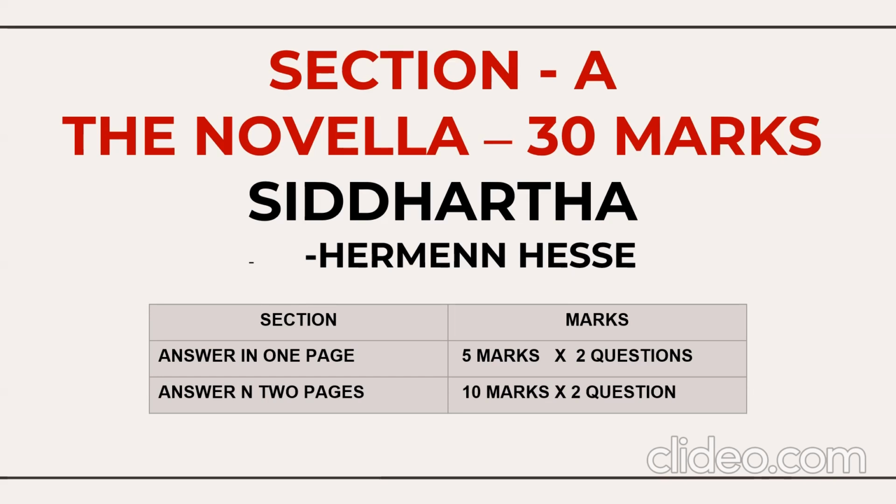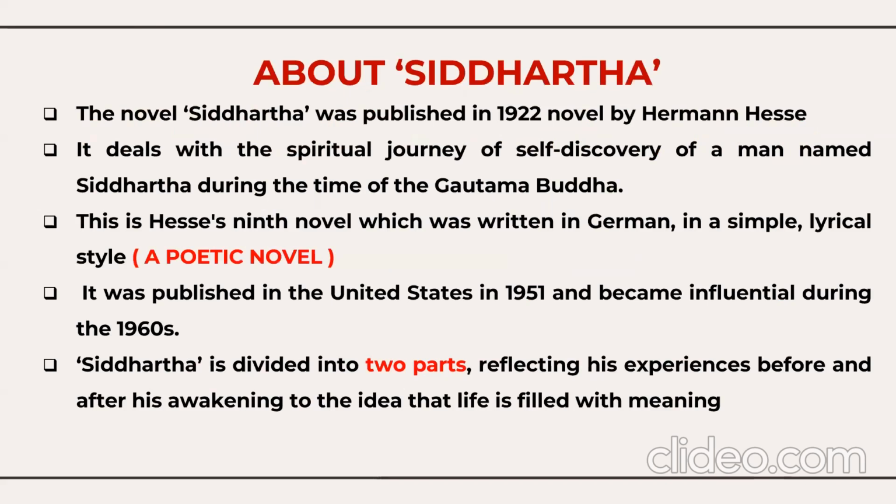So if you want to get the best marks, you should know the summary. So very briefly, very precisely, and very quickly, we are going to go through the summary of Siddhartha. So what is Siddhartha here? Siddhartha is a novel which was published in 1922 by Hermann Hesse, a German novelist. It deals with the spiritual journey of self-discovery of a man named Siddhartha during the time of Gautama Buddha. This is Hesse's 9th novel, which was written in German in a simple lyrical style, a very poetical novel also.